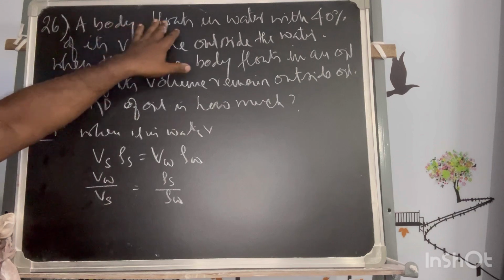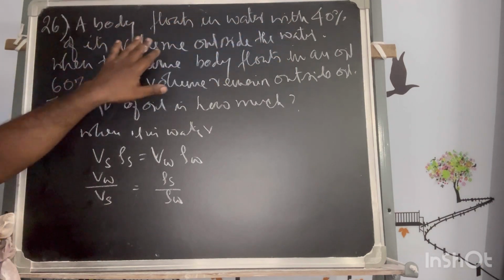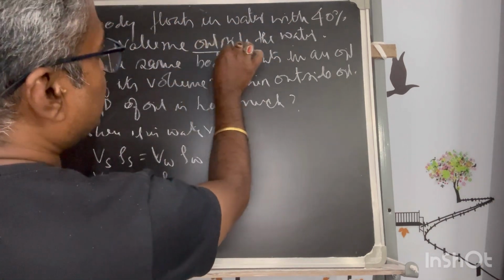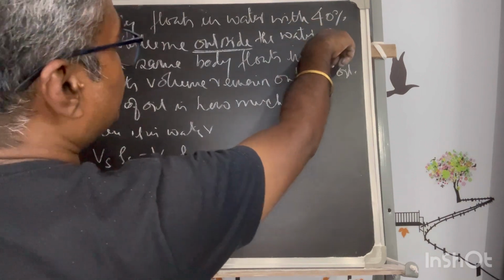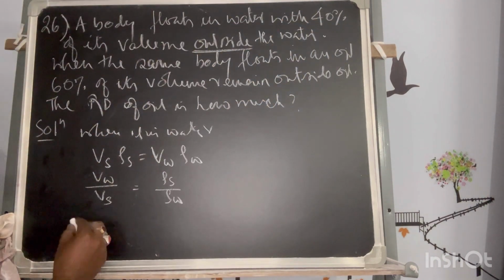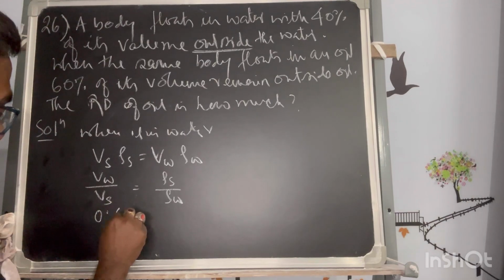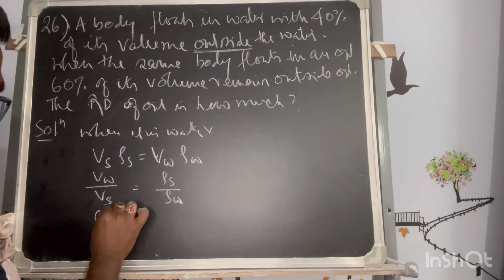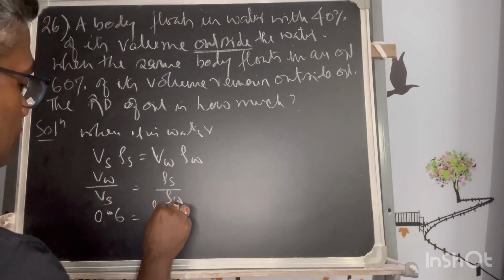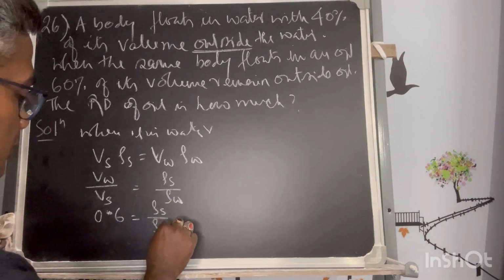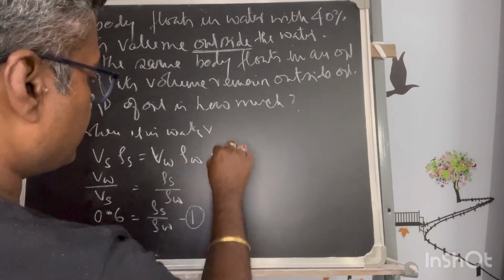It has said the body floats in water with 40% of volume outside. This is very important to read. Since 40% is outside, how much is inside? 60%. So this value has to be 0.6, so while putting the value you have to be very careful. This is equal to rho s by rho w. This is your first equation.